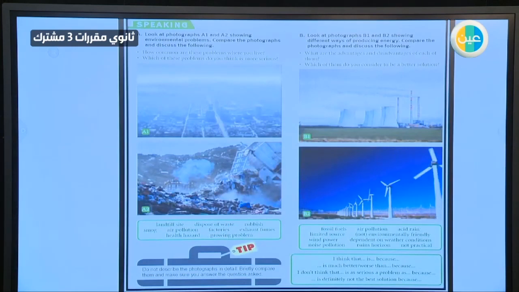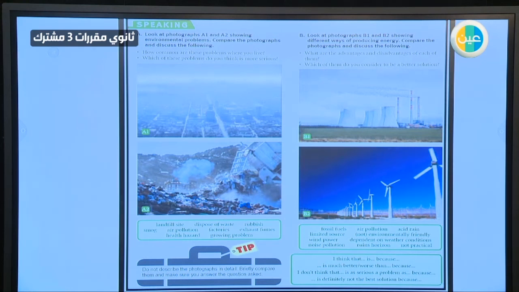Now, let's go to the second part in our lesson, speaking about different aspects. Here, you have two photographs, A1 and A2, showing environmental problems that happen to the environment. Try to discuss them or compare them, okay? But before, read the steps with me. Don't describe the photographs in detail, briefly. Compare them, make sure you answer the question asked, okay? What are the questions? How common are these problems where you live? Which of these problems do you think is more serious?